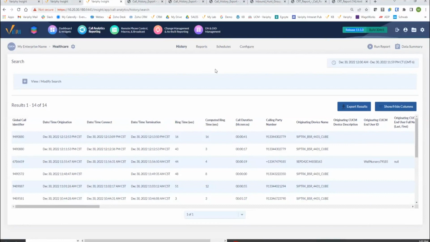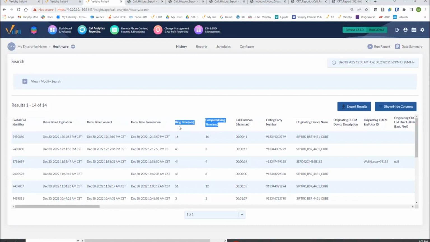Okay, so for today's workshop, we're focusing on computed ring time. Now, some of you may be asking yourselves, Matt, what is computed ring time and how does it differ from the normal ring time metrics? I'm so glad you asked that. Ring time is mainly for single leg calls, kind of direct calls. John calling me, me calling John, someone calling me directly to my DID, where there's no transfers, no redirections and stuff like that, just single point A to point B styles of calls. That's definitely what we have used ring time for throughout the application's history, I suppose.